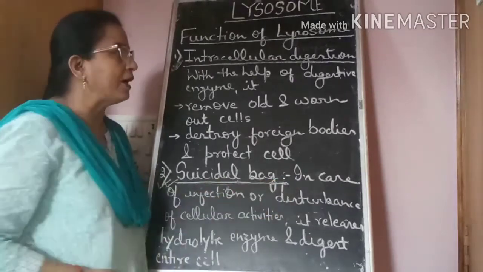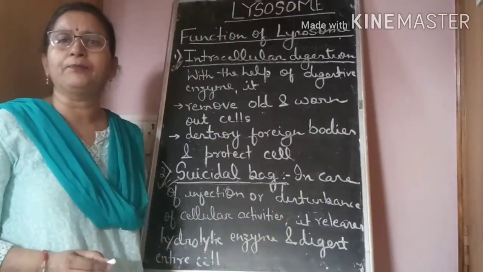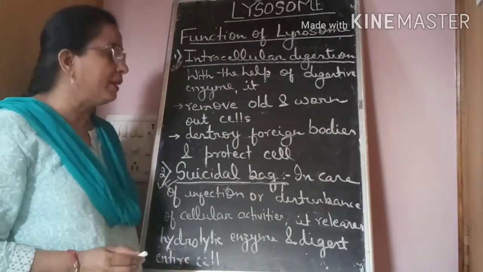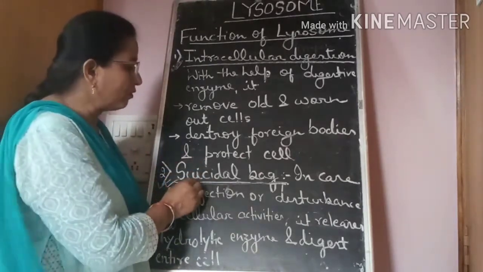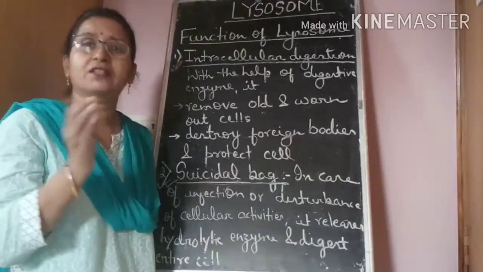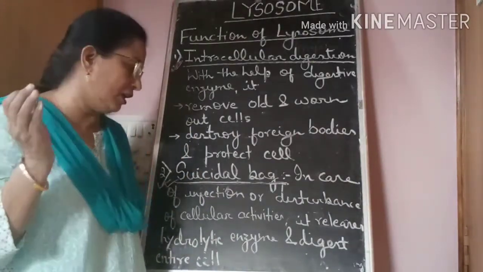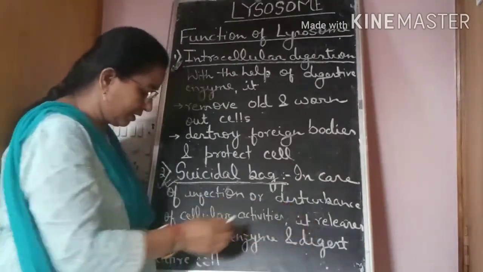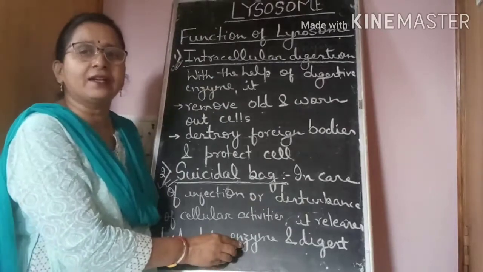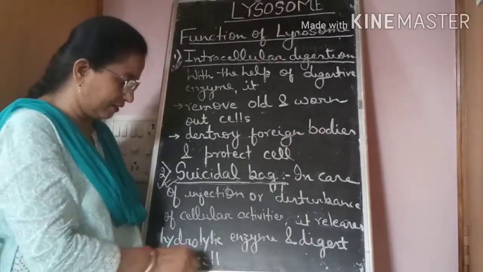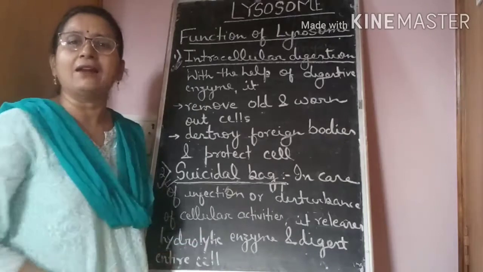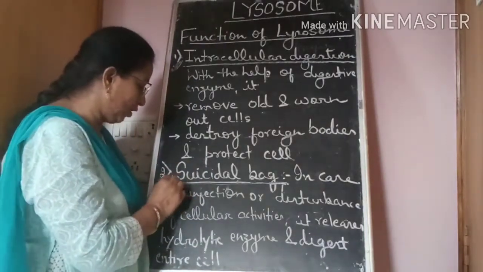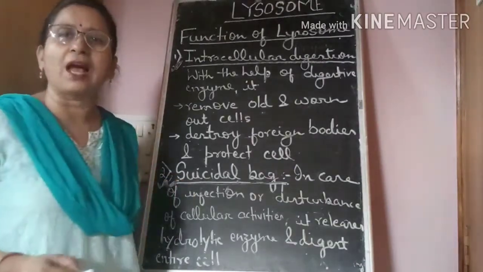As you know, hydrolytic enzyme is very powerful, and in case of infection, when it is not treated, or in case of disturbance of its metabolic or cellular activities, in both cases it releases hydrolytic enzyme and digests the entire cell. That's why it is referred to as a suicidal bag. Killing of itself is called suicidal bag.